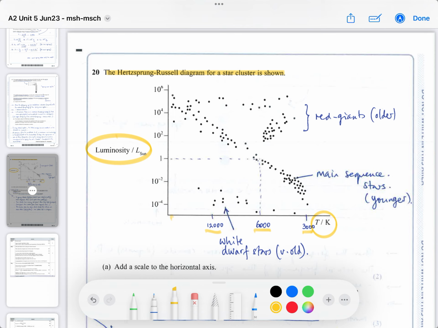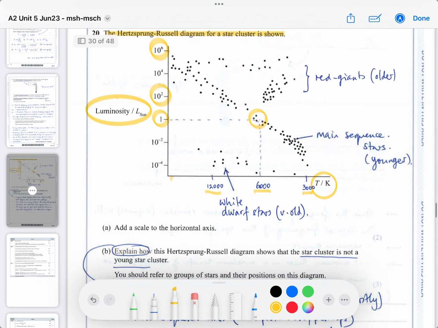The reason they do that is because there's a big range in luminosity of stars. Our sun is around here because the luminosity 1 represents our sun. So all the other luminosities are how many times they are compared to the sun. Below 1 are less luminous, and above 1 are more luminous. So this would be 100 times more luminous, and 1,000,000 times more luminous, 10 to the 6. And luminosity is measured in watts.